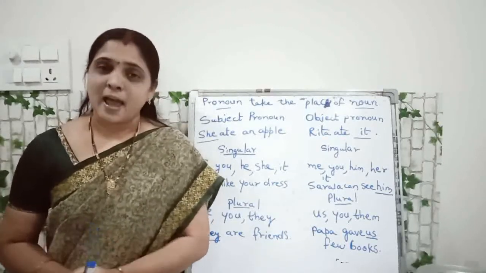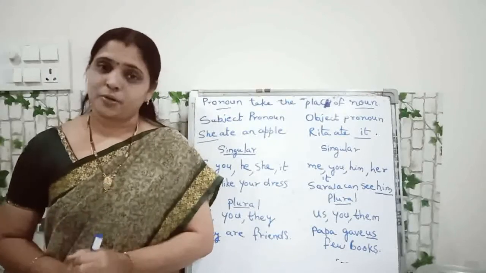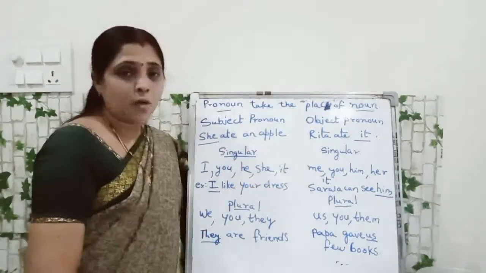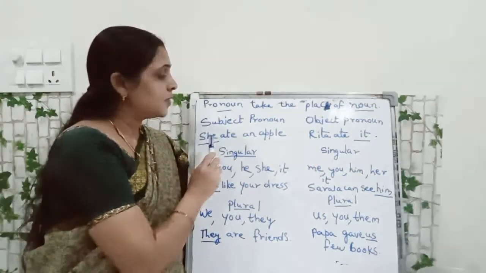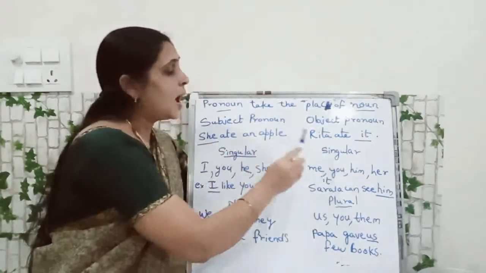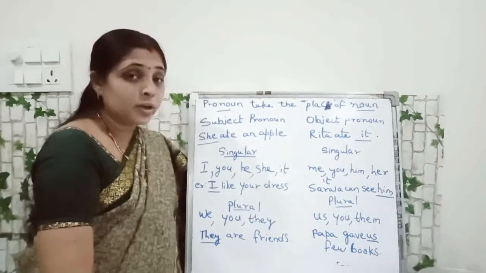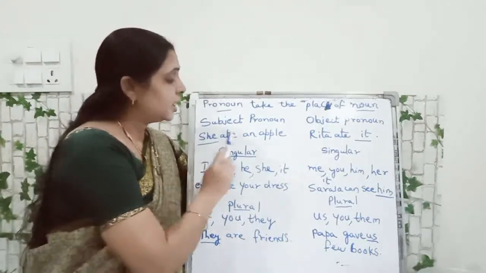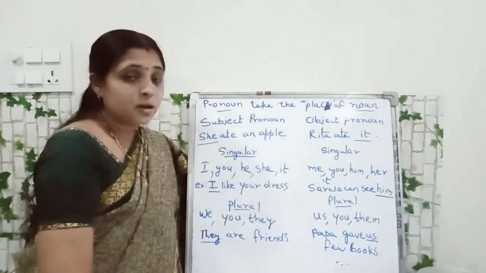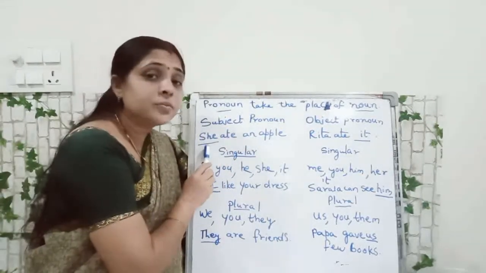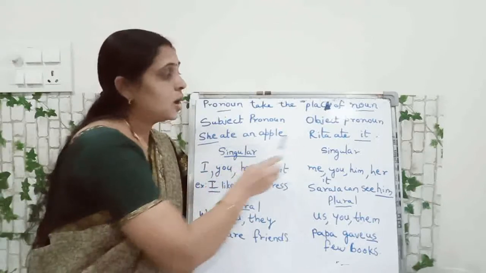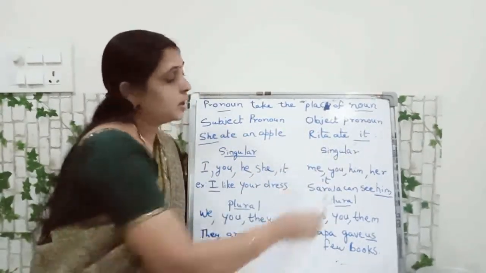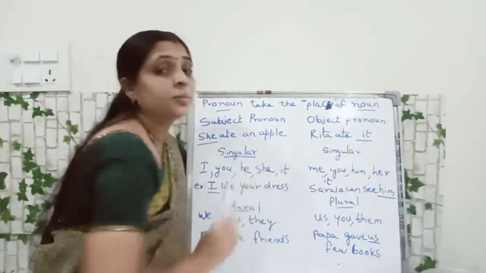Children, in the previous class, we have learnt about a pronoun. Pronouns take the place of nouns. Pronouns have subject pronouns and object pronouns. Subject pronoun, what is an example? She ate an apple. She becomes the subject pronoun. Object pronoun means here, Rita ate it. Here, it is the object pronoun.